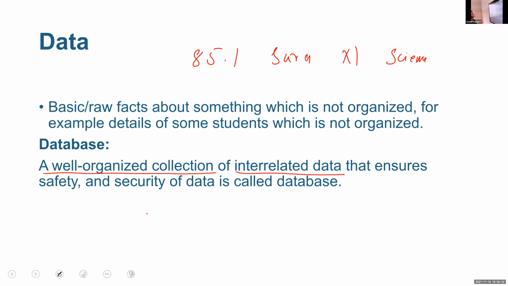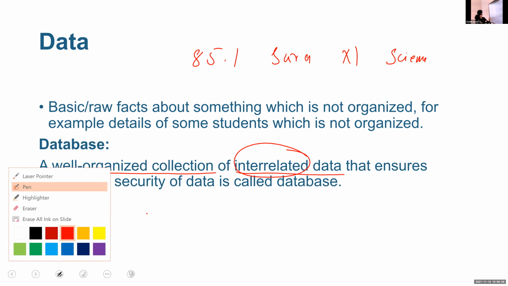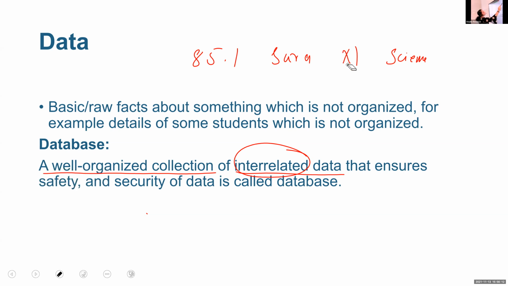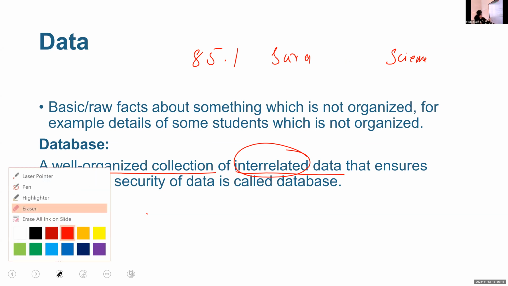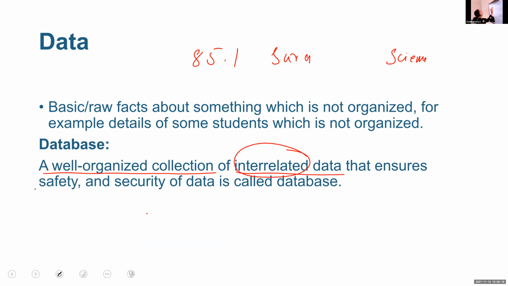A well organized collection of interrelated data. What is the meaning of that interrelated data? Anyone? Amal, Abhijit, Irene, Sanjana, all of you switch on the video. What is interrelated data? Interrelated data means if I am using, here, these are some data. Here I am using salary, that is 85,000 here.